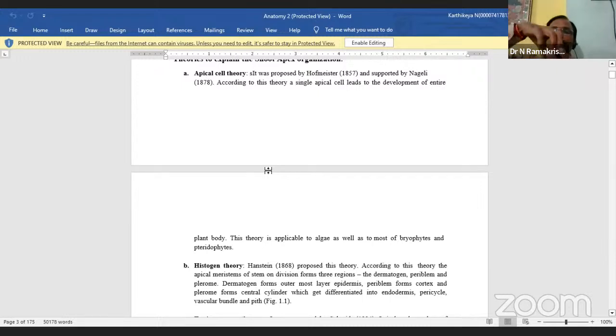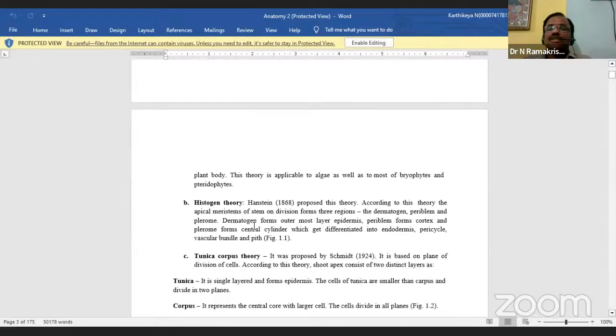Apical means that when the plant is developing, the development comes from only one cell. So we call that the apical cell theory. And the next one is the histogen theory.